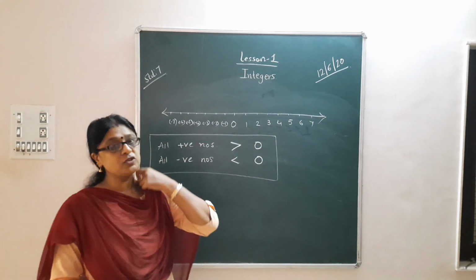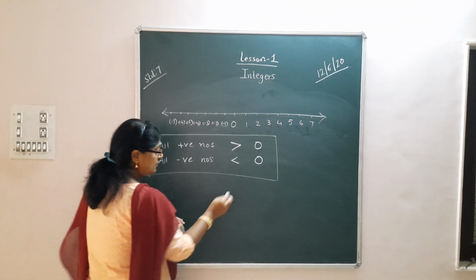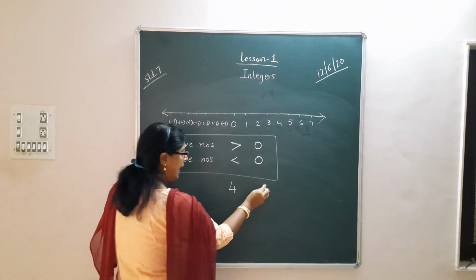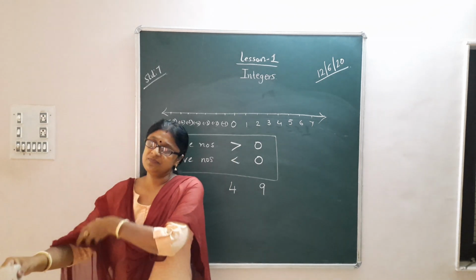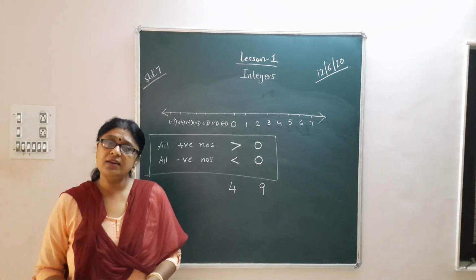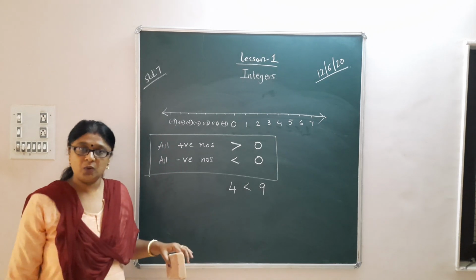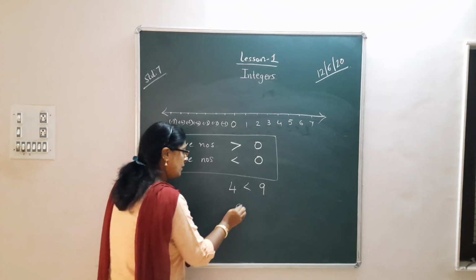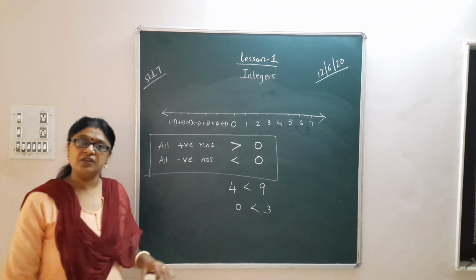So when you have to compare integers, suppose I say 4 and 9. You have studied in lower classes that 4 is less than 9. If I give you two other numbers, 0 and 3, 0 is less than 3.